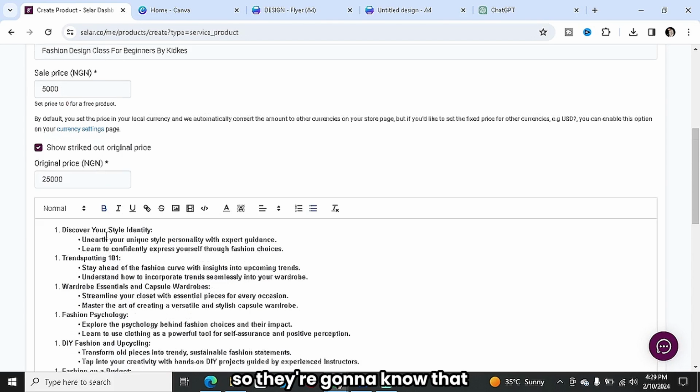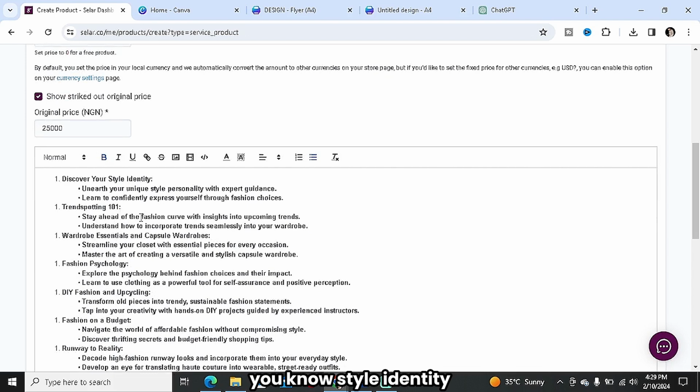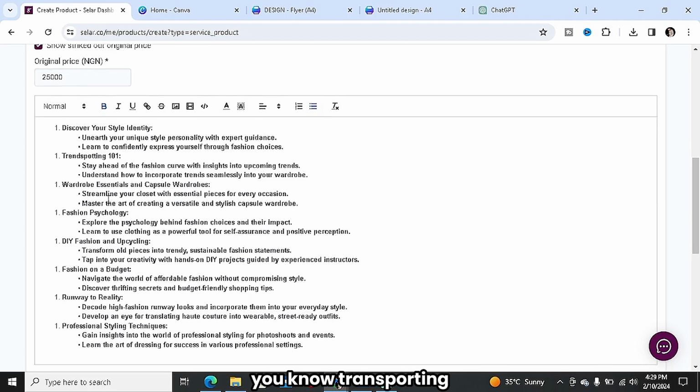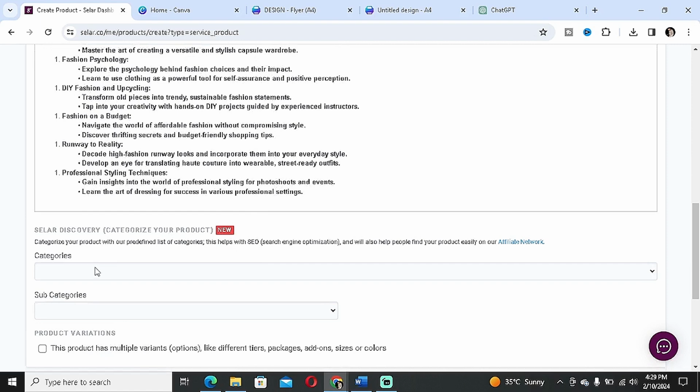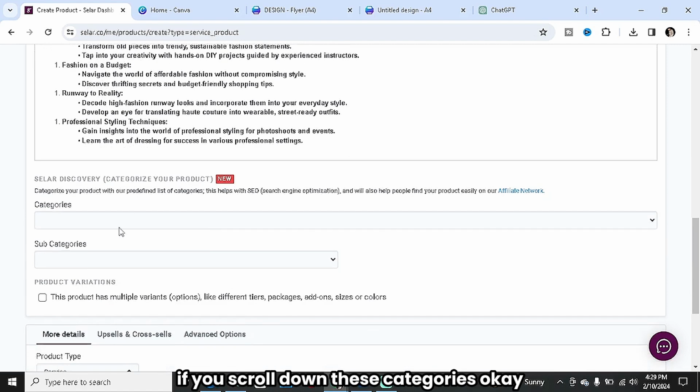So they're going to know that they're going to learn about style identification, trend spotting, what is trending, how to spot things that are actually classy right now. And then you can as well teach them about wardrobe essentials, those things they should have in their wardrobe, and the rest. And what we have next over here, if you scroll down, is categories.